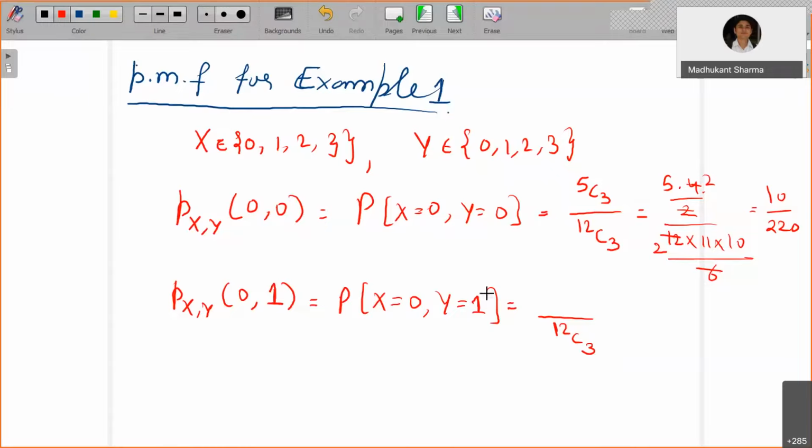Y equals 1 means one used battery and the others are defective. So 5 choose 2 into 4 choose 1, out of 4, 1 is coming, and out of 5, 2 are coming. The denominator is straightforward, that is 220. And 5 choose 2 is 10, into 4 is what?